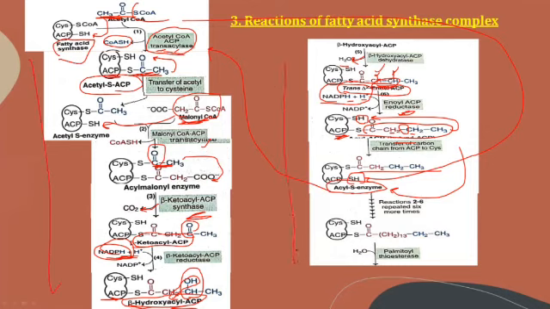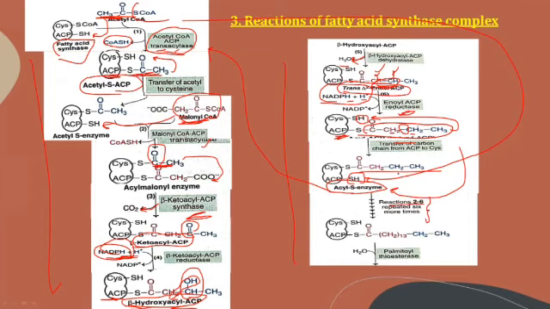Okay, that means the repetition of this process is taking place. For how many times is the reaction taking place? 2 to 6 times. It is repeated 6 more times, resulting in the formation of this. Each time the fatty acid chain is lengthened by 2 carbon units.